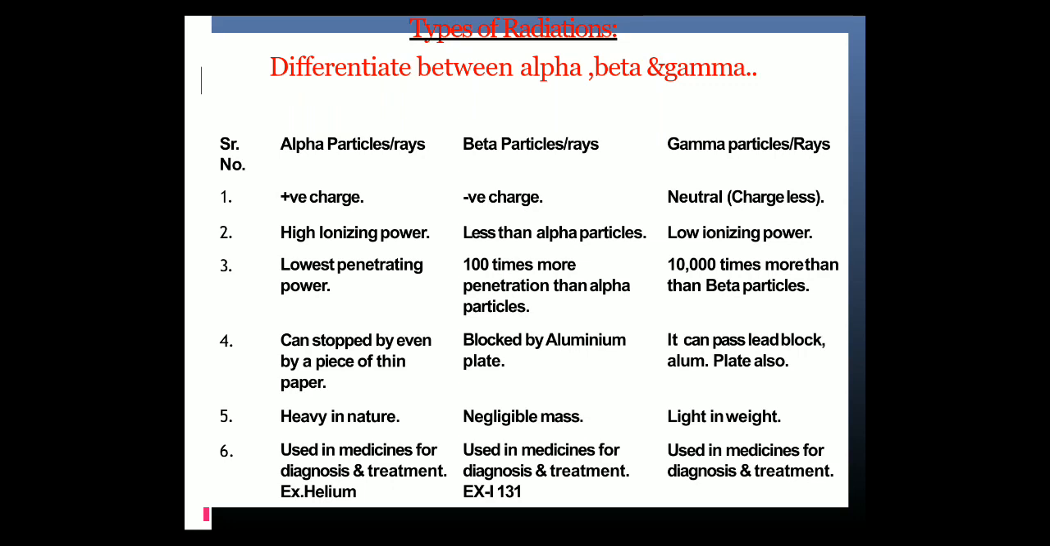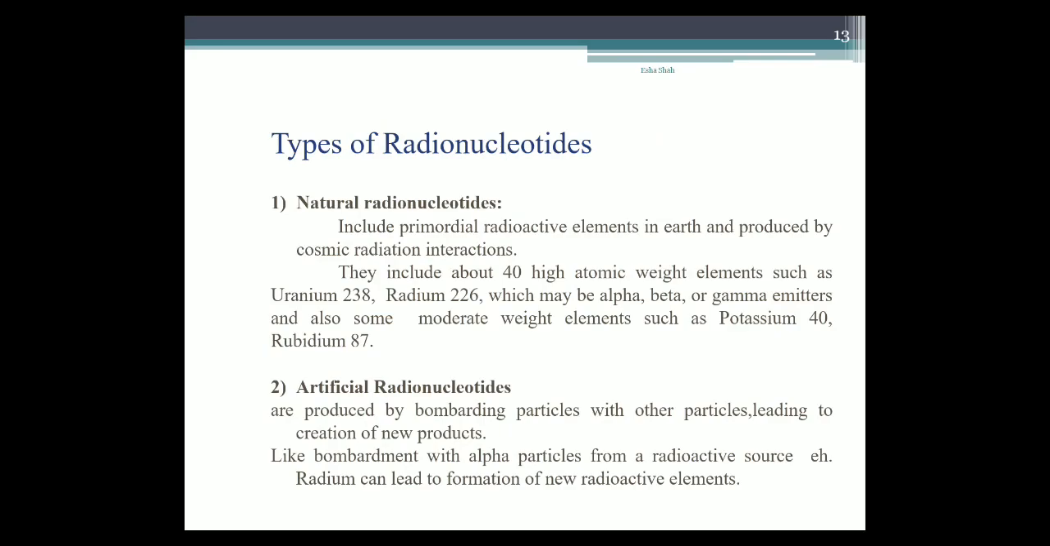Next, use in medicine. Alpha particles are used in medicines for diagnosis and treatment. Example is helium. Beta particles are used in medicines for diagnosis and treatment. Example is iodine 131. Gamma rays are used in medicines for diagnosis and treatment. Next, types of radionuclides. There are two types of radionuclides. First is natural and second is artificial radionuclides.